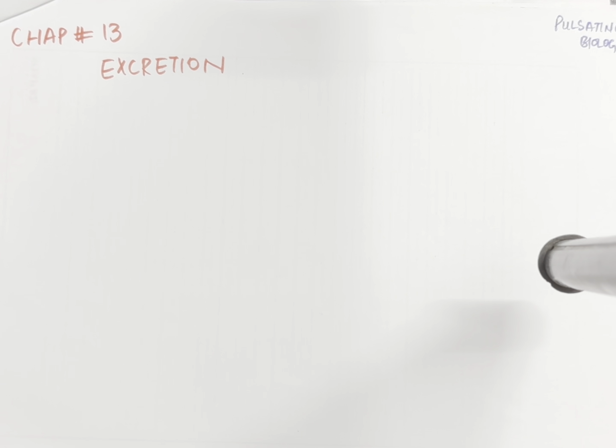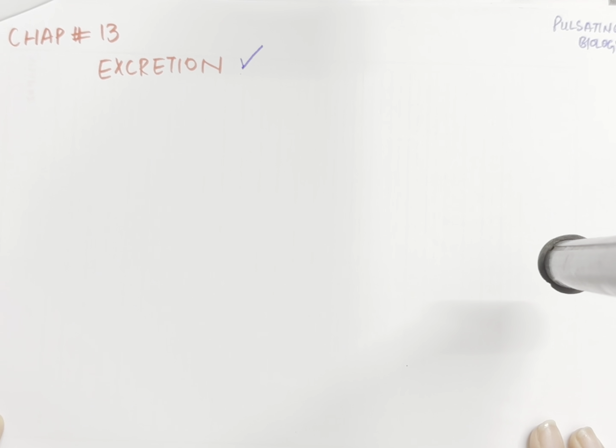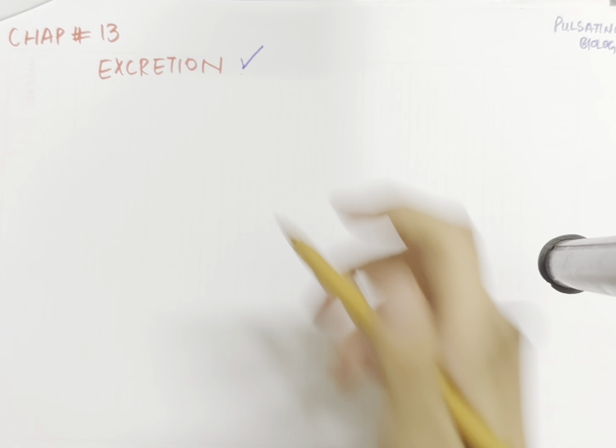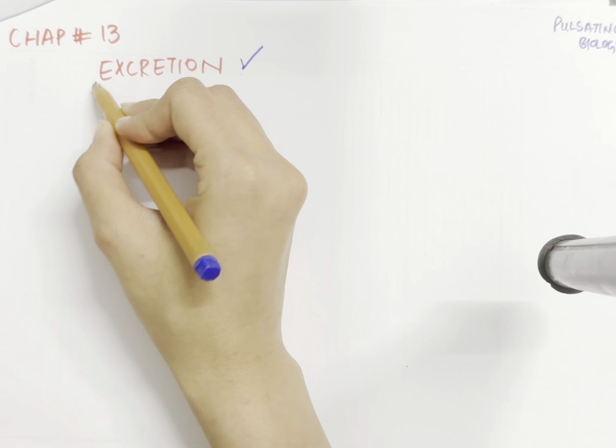We are covering the topic for O Level Biology, that is chapter number 13, Excretion. We have already covered a lot of chapters, and this chapter is quite a smaller chapter. We'll try to cover it in as few lectures as possible. So when you talk about the term excretion, the first thing that comes to your mind is what is meant